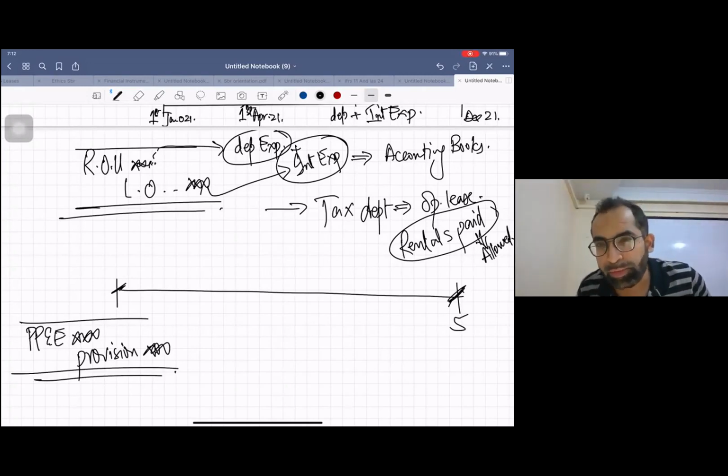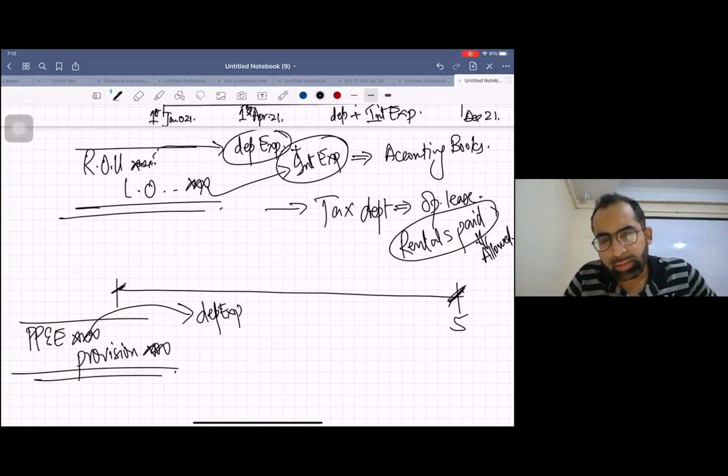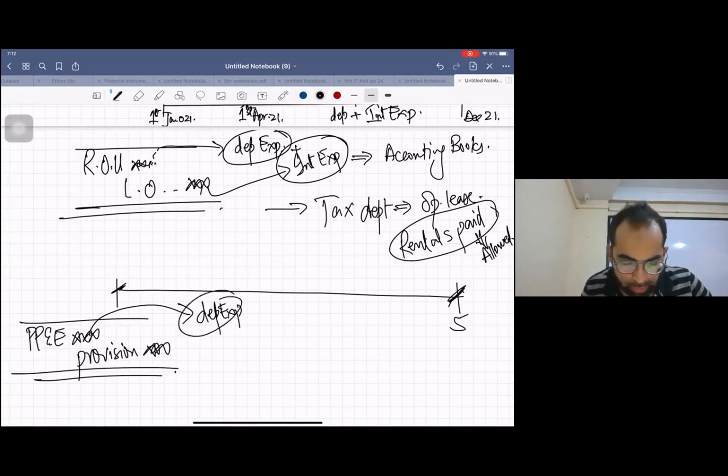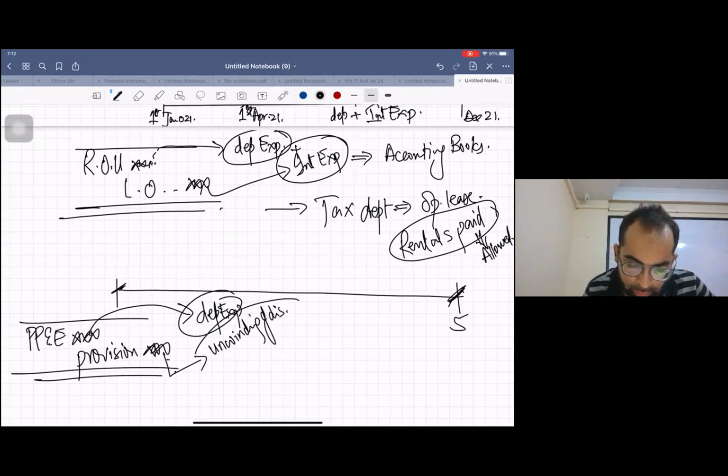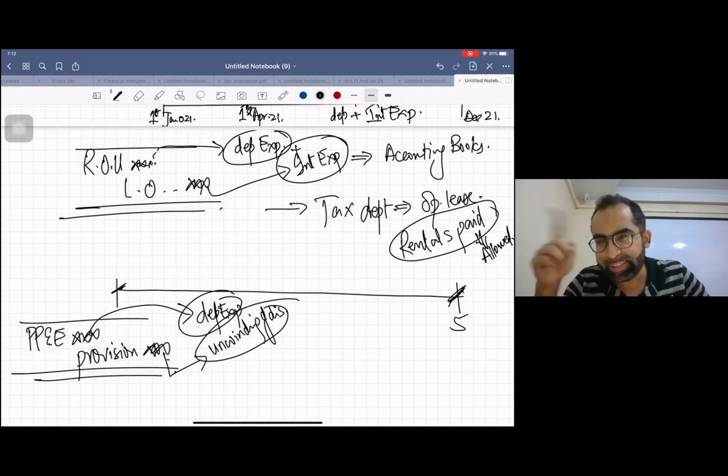In accounting books, we book depreciation expense right from day one, from the day we start using it. We book depreciation expense for this PPE, and we book interest, or what we call unwinding of discount, for this provision liability, because we have done discounting.